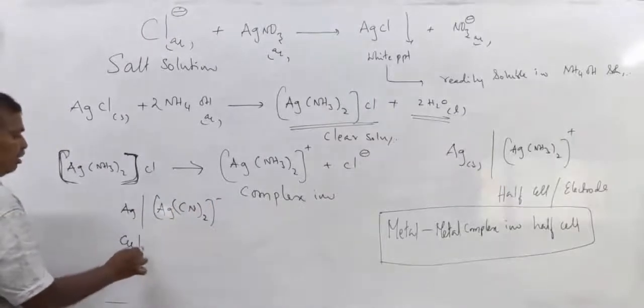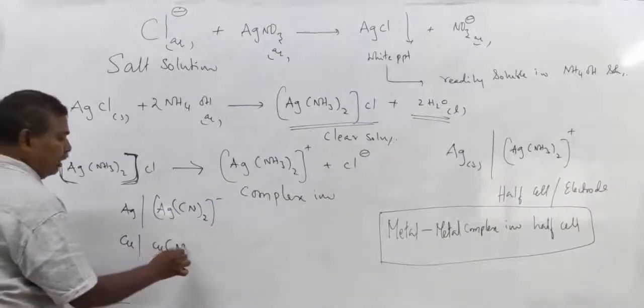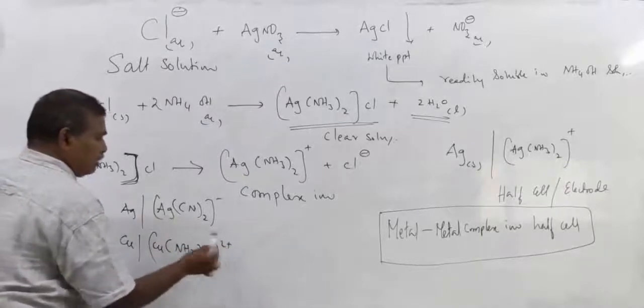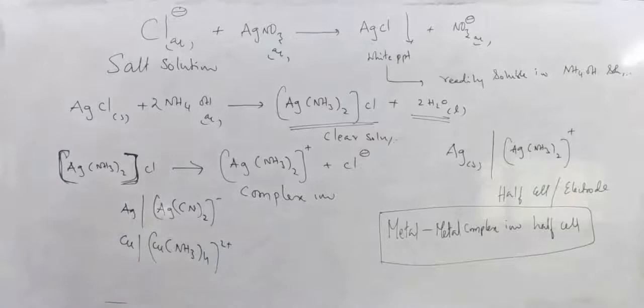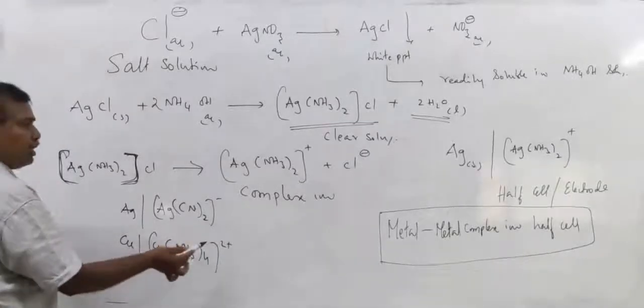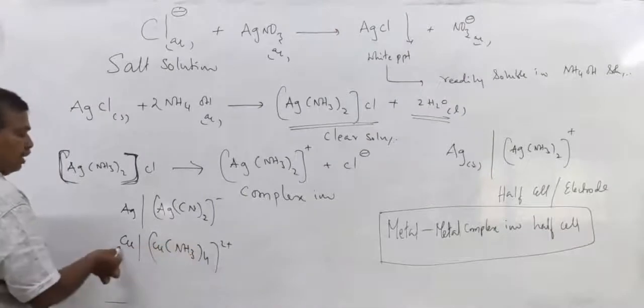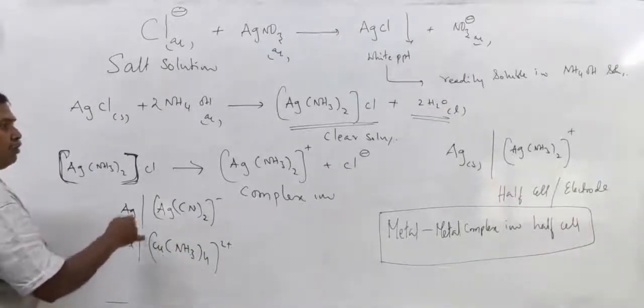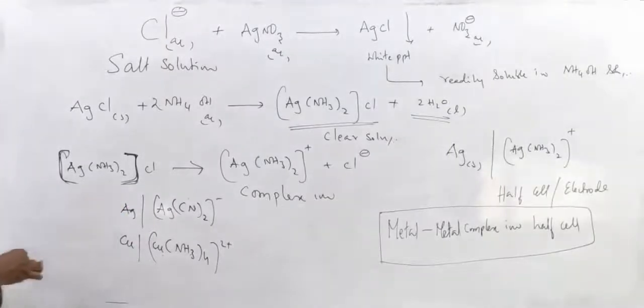Similarly, copper in contact with Cu(NH3)4 2 plus. See, ammonia 0, copper carries +2. Copper is in contact with this complex ion. So all these are examples of metal complex ion half cell.